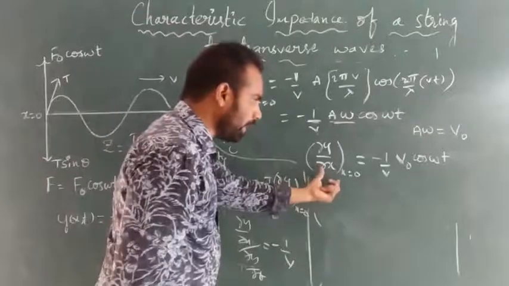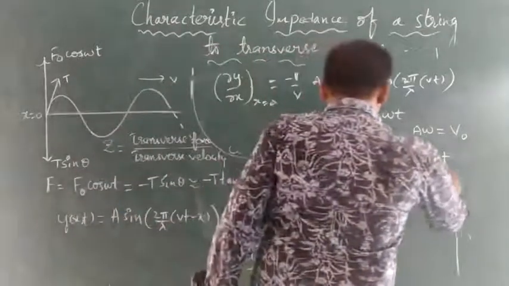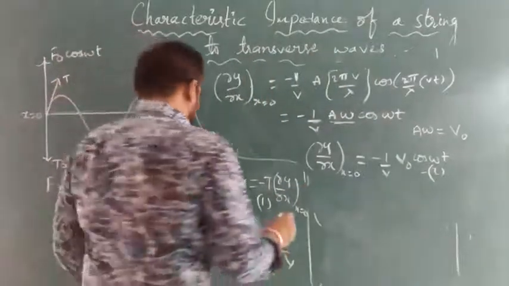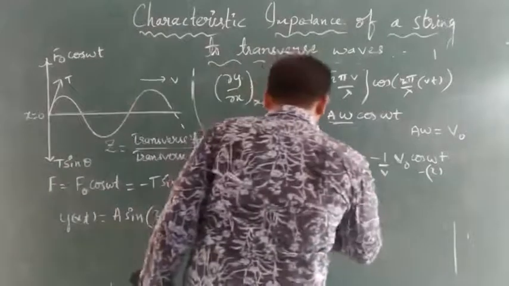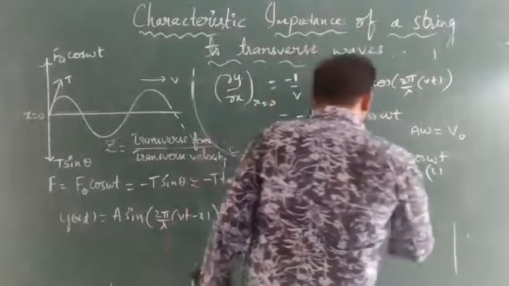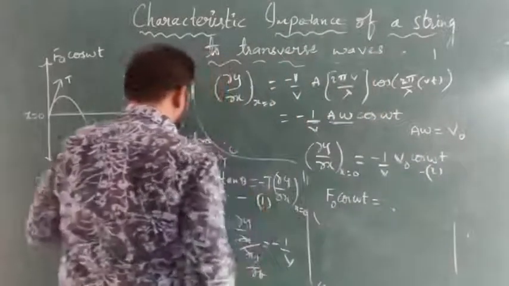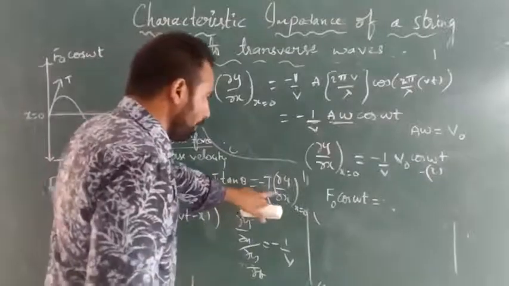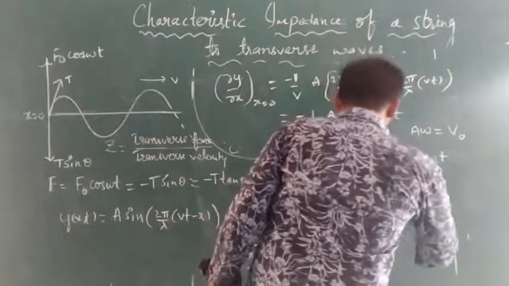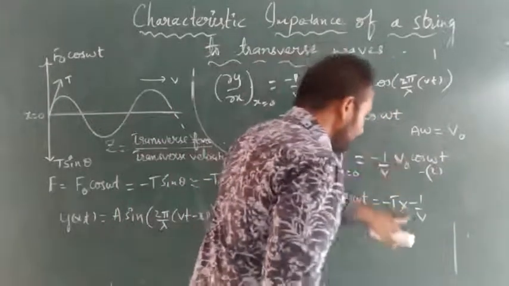Substitute this dou y by dou x at x is equal to 0 in equation 1. Let us consider it as equation 2. Substitute equation 2 in equation 1. We will get how much here? F naught cos omega t is equal to minus T into minus 1 by V naught cos omega t, because dou y by dou x we got this value, so this value is substituted here.